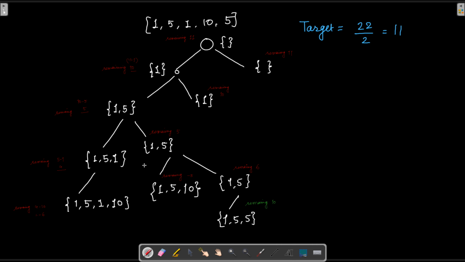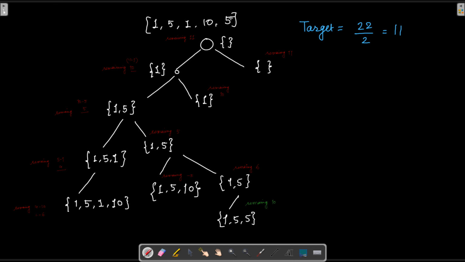So now from this point onward, we can decide to take 10 in, or we can decide not to take 10 in. If we decide to take 10, then this total is going to be 10 plus 5 plus 1, that is 16. So 11 minus 16 is minus 5. So the remaining total is minus 5 in this case. That is less than 0. So we return from here and we return a false. Now, if we decide to not take 10 in, then the total would be 1, 5, and that is remaining 6.